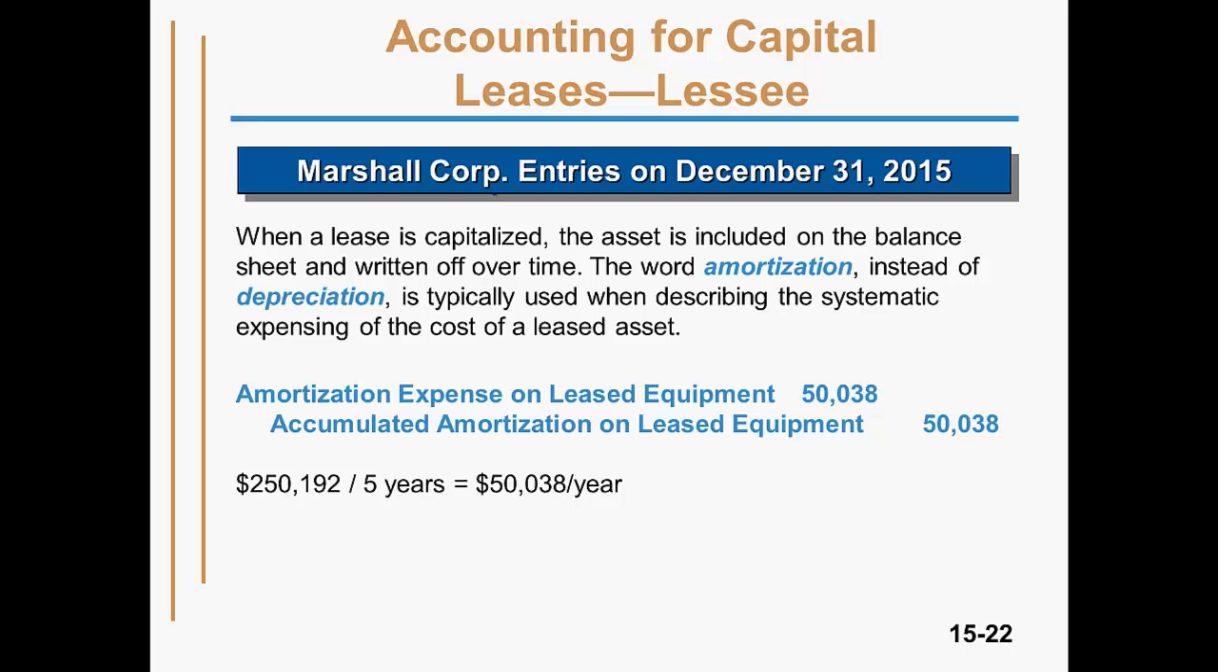Accumulated amortization is listed with the leased asset account on the balance sheet, showing a book value, in the same way a purchased asset with accumulated depreciation would.